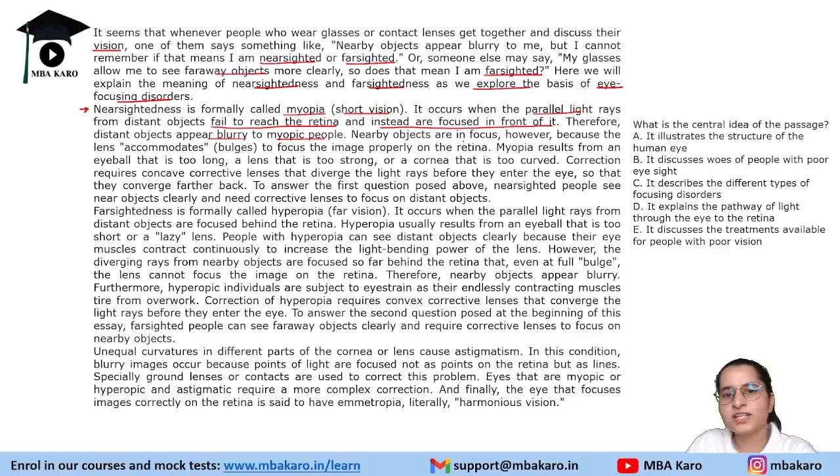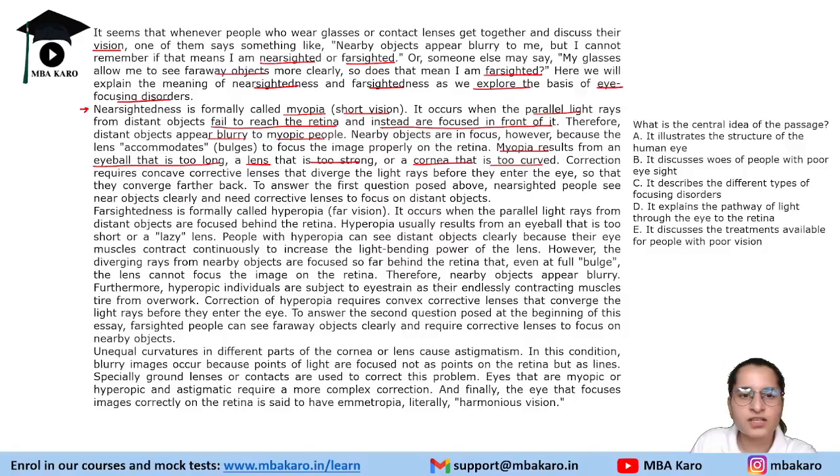Then nearby objects are in focus. However, because the lens accommodates, it bulges and focuses the image properly on the retina. So that is why they are able to see nearer objects properly. Myopia results from an eyeball that is too long, a lens that is too strong, or a cornea that is too curved. So there are three reasons for myopia.